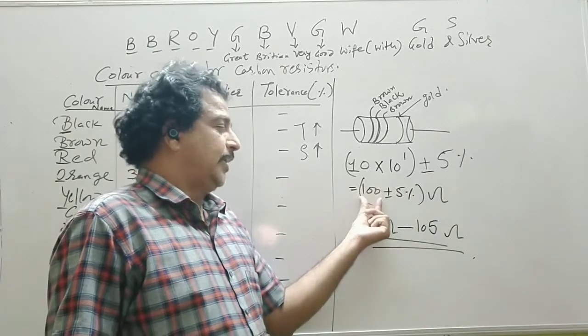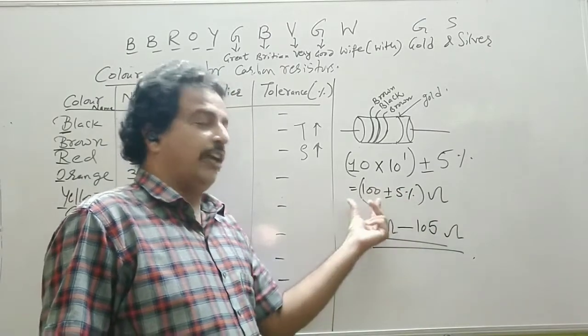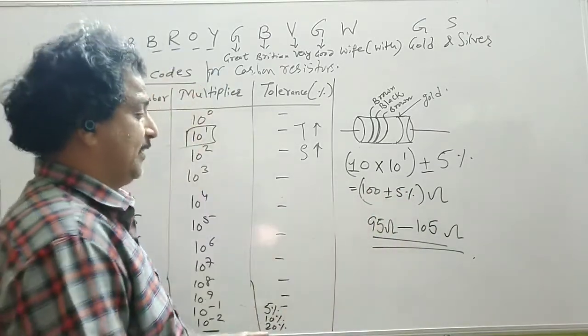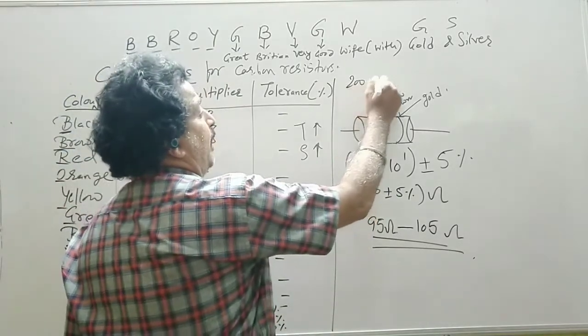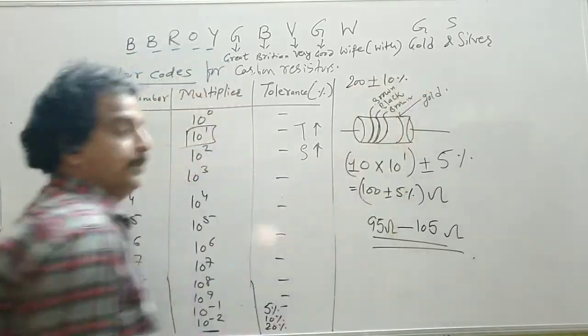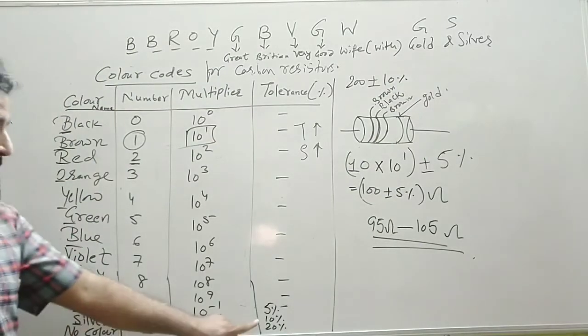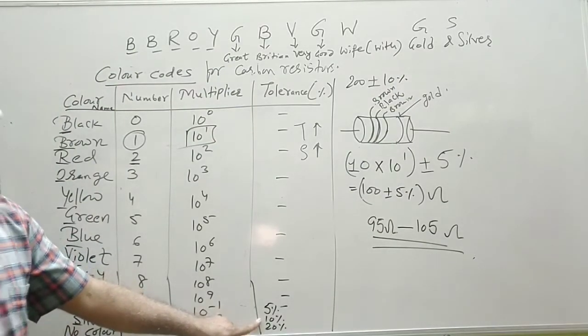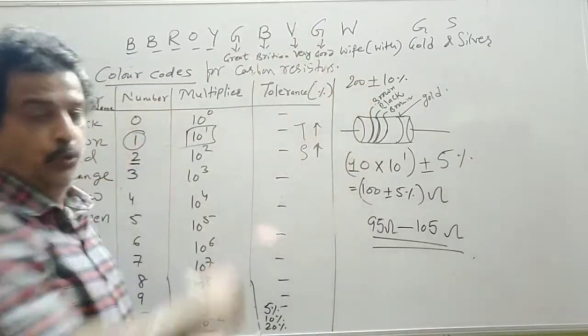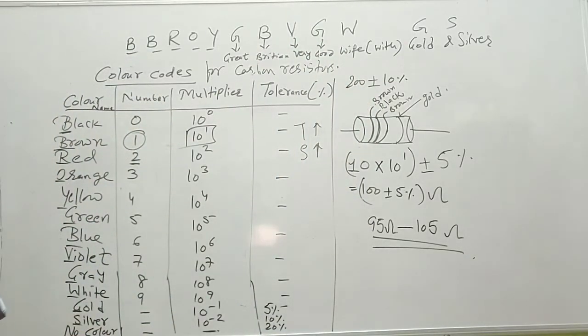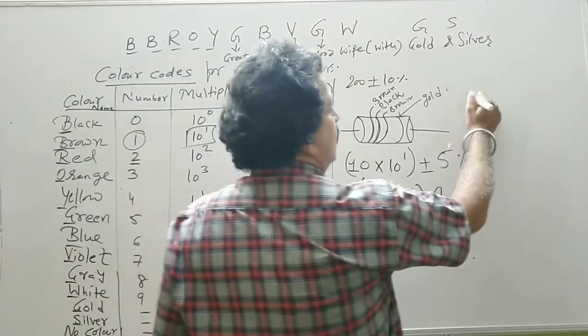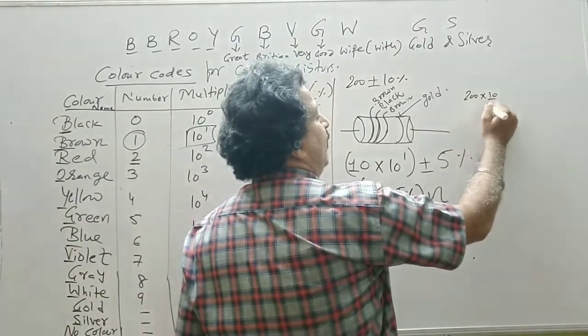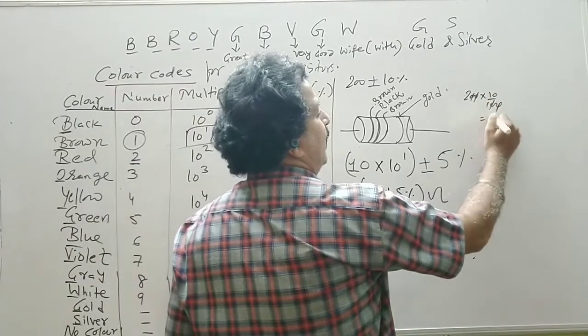Here I have taken the value 100, so it is easy to find 5% of 100. If the value is say 200 plus minus 10%, then it means the fourth band is silver. Now 10% of 200, you can easily find out the range of this resistor. To find the range, simply 200 into 10 divided by 100, so its value becomes 20.